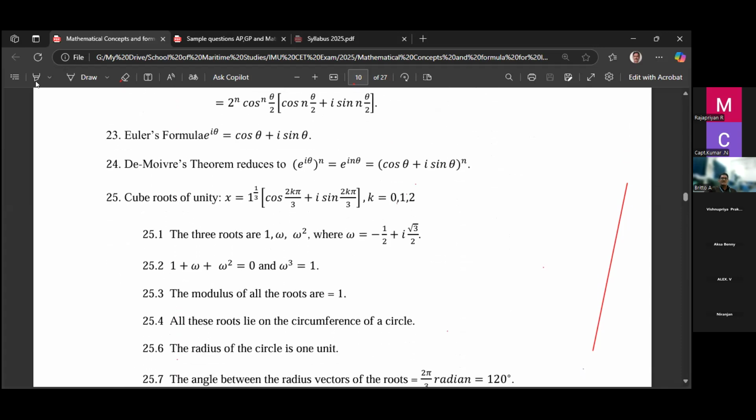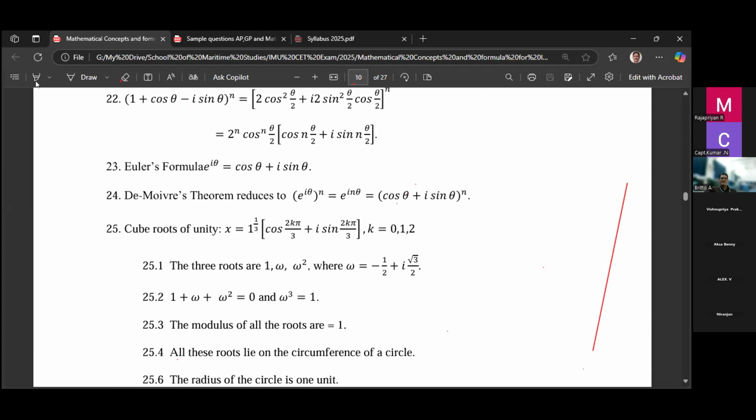Then remember Euler's formula: e power i theta is written as cos theta plus i sin theta. Any exponential form can be written as a trigonometric function, that is cos theta plus i sin theta. Suppose it is e power minus i theta, then it is cos theta minus i sin theta. So remember this also, a very important formula, Euler's formula. Yes. Next.